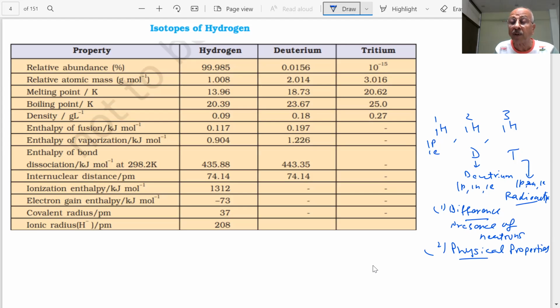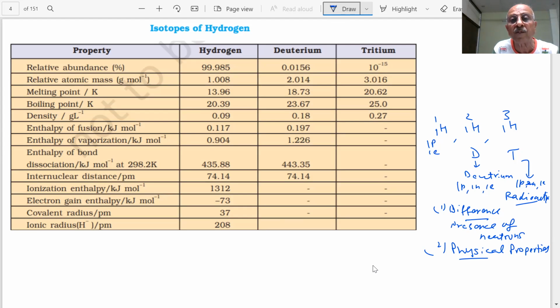Isotope labeling is a very important technique, used when instead of hydrogen, I use deuterium. What will happen, students? It is heavier, and you are aware of heavy water and the uses of heavy water also, but how difficult it is to get heavy water. You already know, and here is a table to get some more information about hydrogen, students. See the relative abundance, 99.985%.